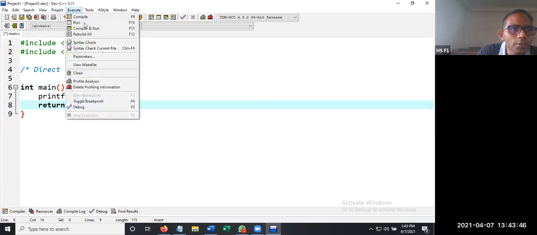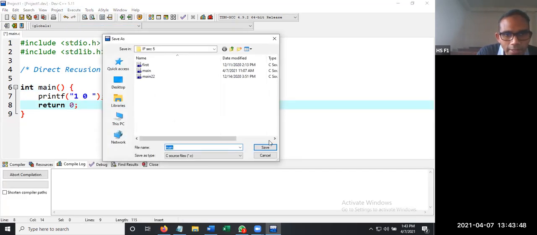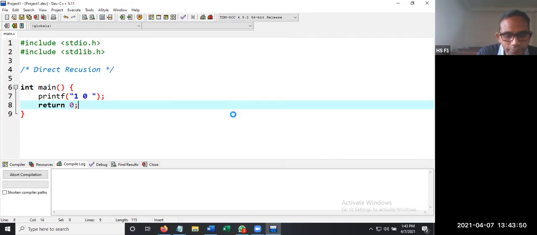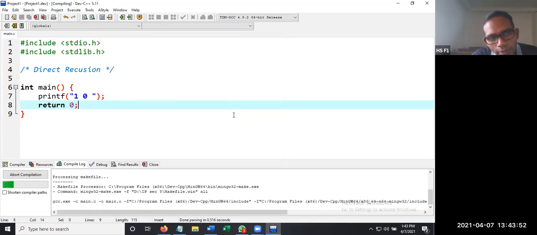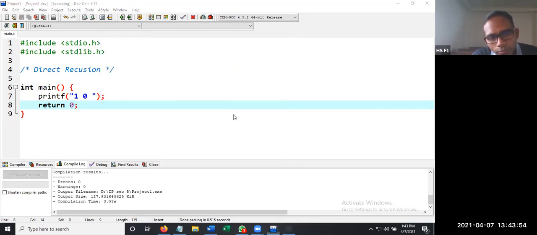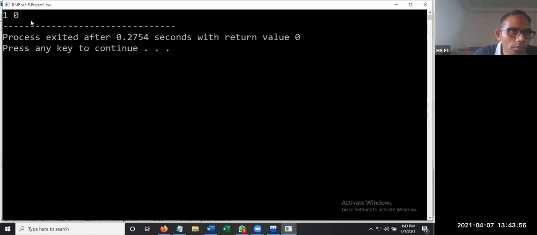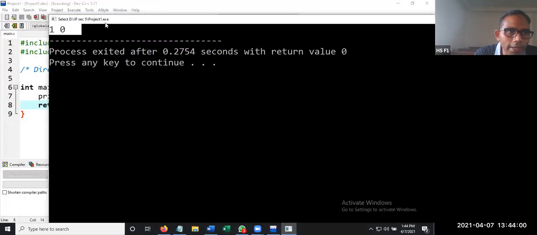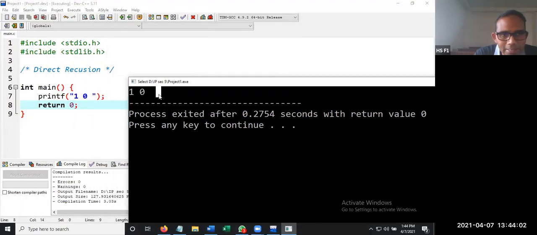Then let us execute this program. I hope you can see the output. You're going to get 1 and a 0 as the output. So far it is very good. There is no concept of recursion at all. We are having 1 and a 0 as the result.